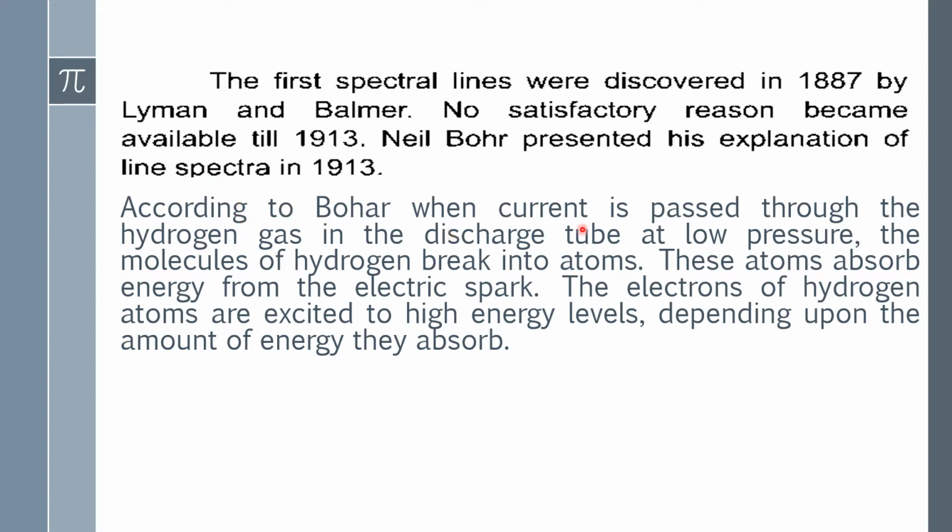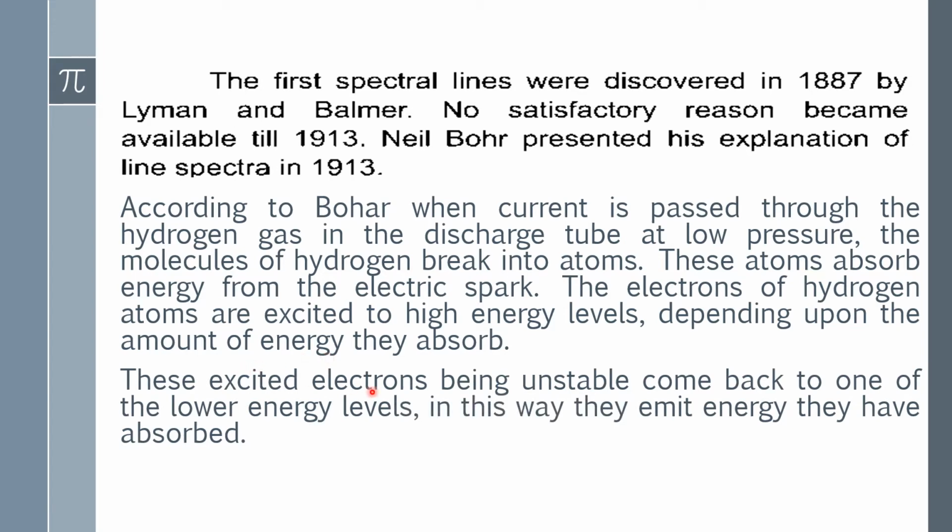According to Bohr, when current is passed through hydrogen gas in the discharge tube, as you have already learned in the discharge tube experiments, at low pressure, what happened? The molecules of hydrogen break into atoms, and these atoms absorb the energy from the electric spark, and then the electrons of the hydrogen atoms, after absorbing the energy, are excited to higher energy levels. To what energy level they will be excited depends upon the amount of energy they absorb.